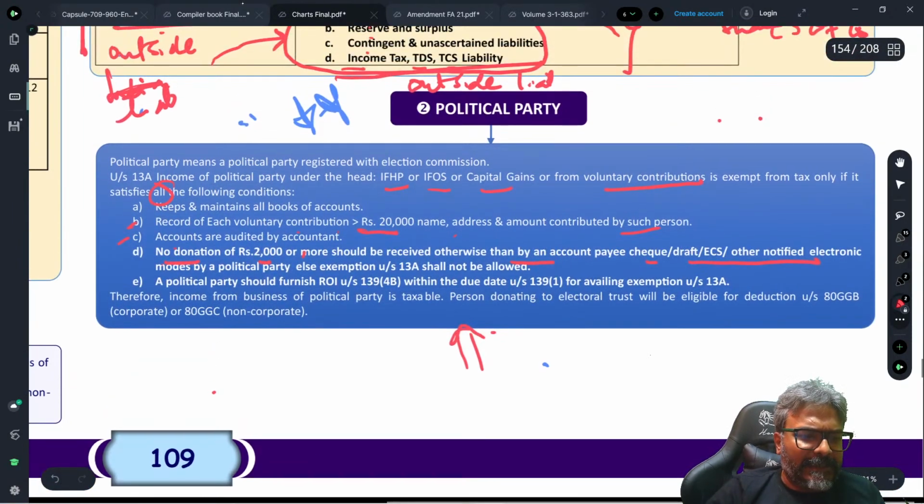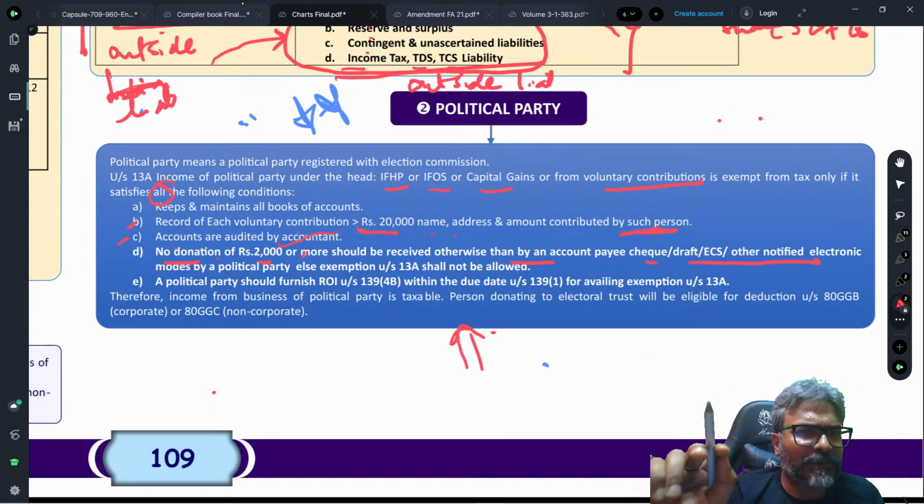So students, now in that case, the record of each voluntary contribution greater than what, students? Greater than 20,000. Name and address and amount contributed by such person. Accounts are audited by the accountant. Fair enough. Accounts, students, are audited by the accountant, and no donation of 2,000 or more.